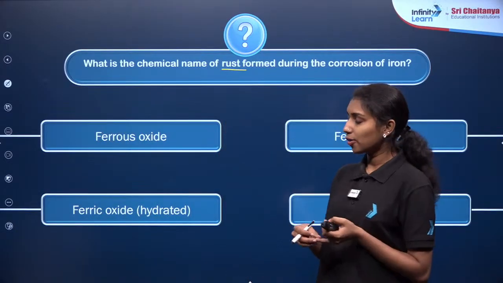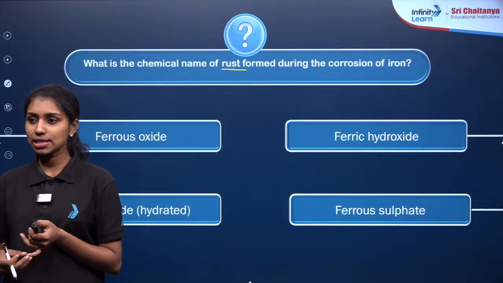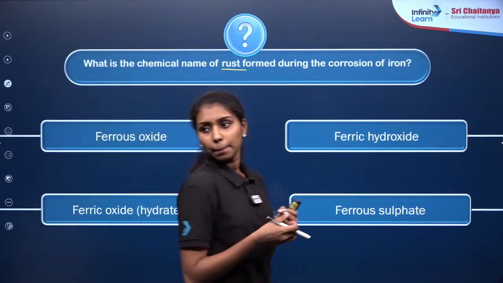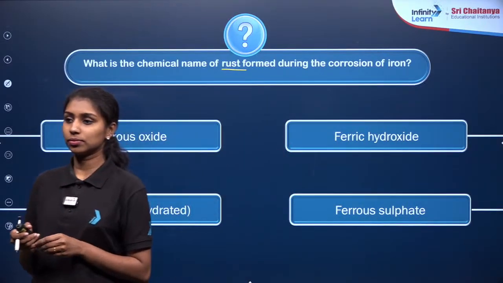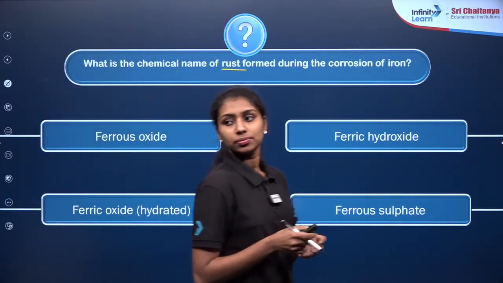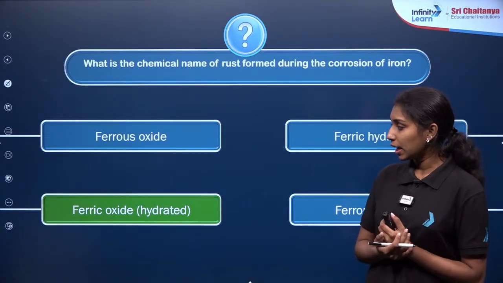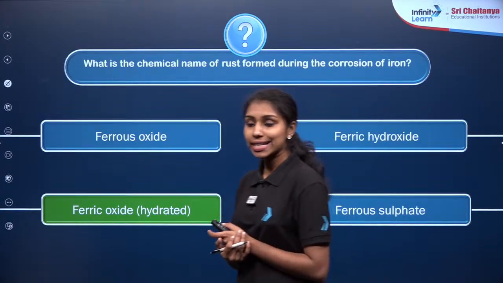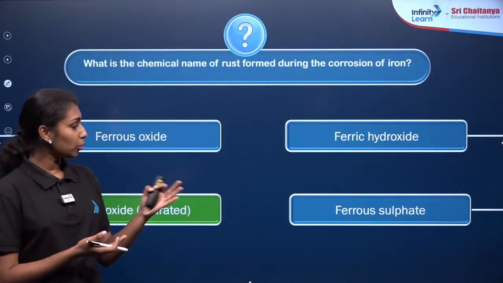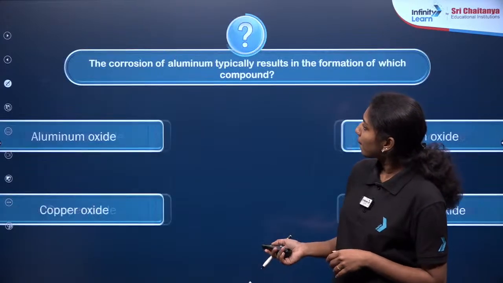Arush, we have already discussed only two terms here, no? One is galvanization and another is anodizing. So it is easy for prevention of corrosion. So what will be our answer? Option C, right? Ferric oxide hydrated, Fe2O3·xH2O. If you are taking 2 moles of water, it will be 2H2O. Clear? Here is our next question.